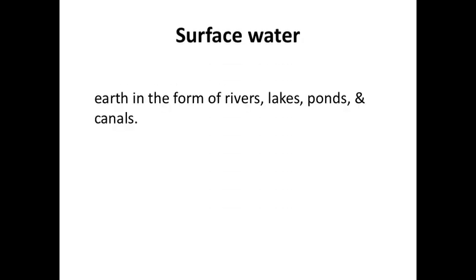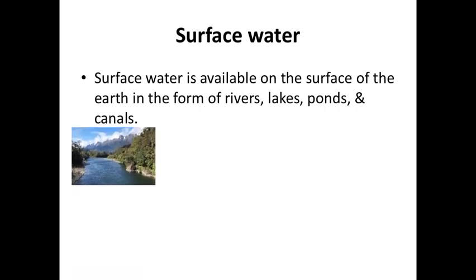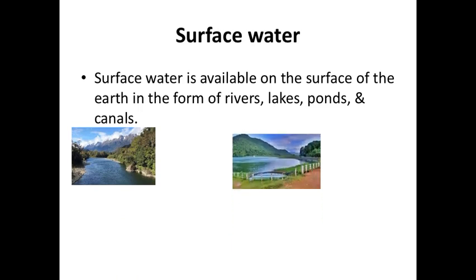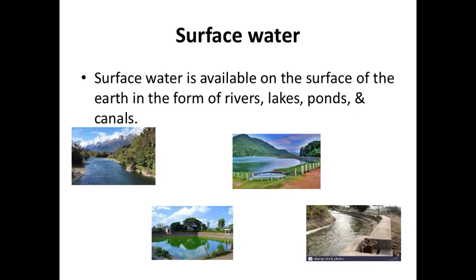Surface water. Surface water is available on the surface of the earth, right? You can see in the rivers, lakes, ponds and canals. You can see on the screen, this is a river, this is a lake, pond and canal. So all these are the sources of the surface water. Whatever rain we have, this rainwater is collected in these sources, right? And later on we can utilize it for our use.